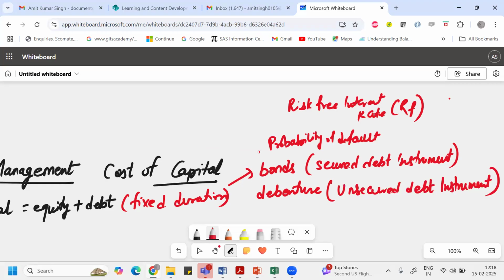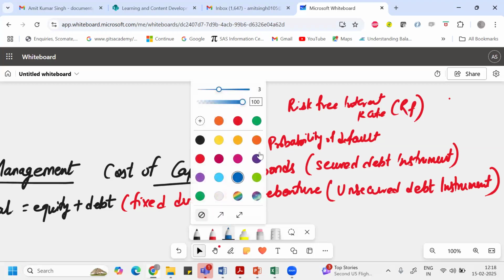So you have to understand that there's a term called credit risk. Whenever any institution borrows money, they borrow with an obligation to pay it back, and within the maturity of the instrument they give interest on that instrument, which we call a coupon.